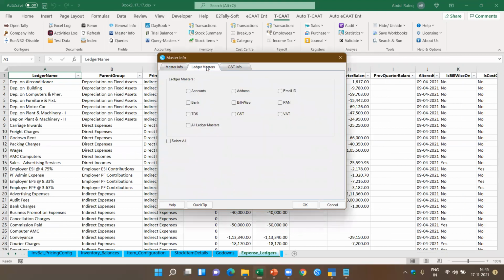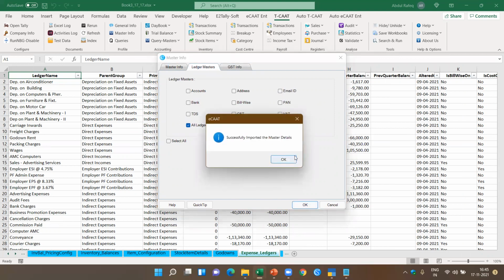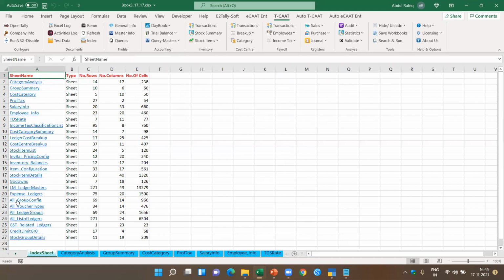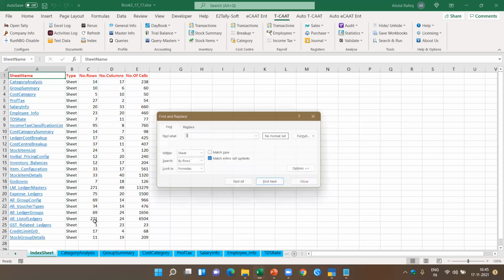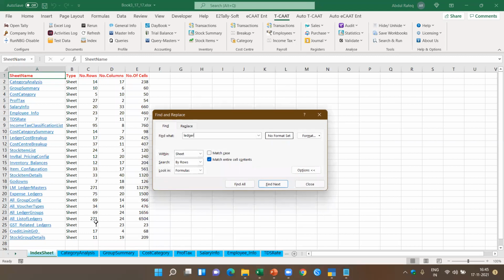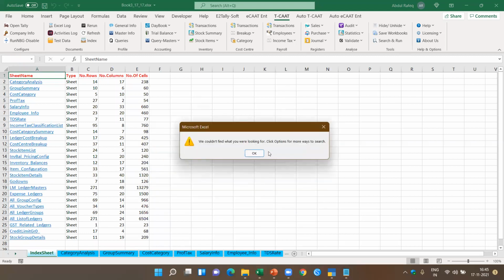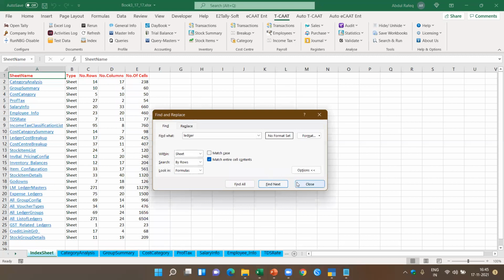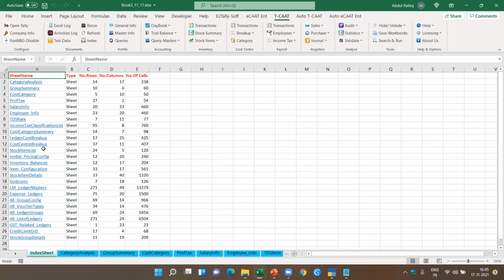We also got something on the ledger master where you can extract all the ledger masters, all the details about each of the accounts in the ledger master in one go. See this pertaining to the ledger masters. Okay, let's just see where it is. This is where we have got the ledger masters.